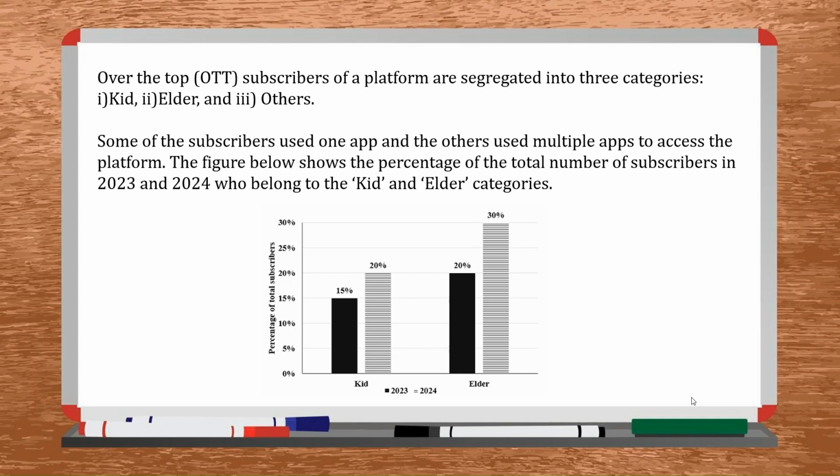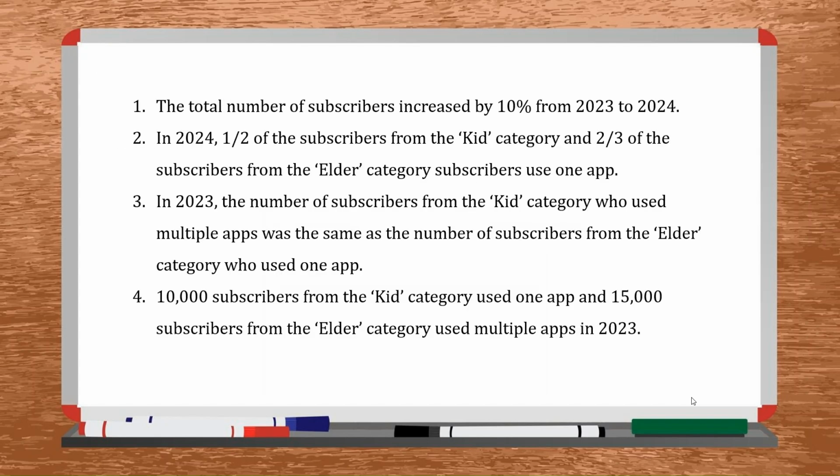the platform. Also, we see from the chart that in 2023, 15% of the subscribers were kids and 20% were elders. And in 2024, 20% of them were kids and 30% of them were elders. We also have some other information with us. First is the total number of subscribers increased by 10% between 23 and 24.